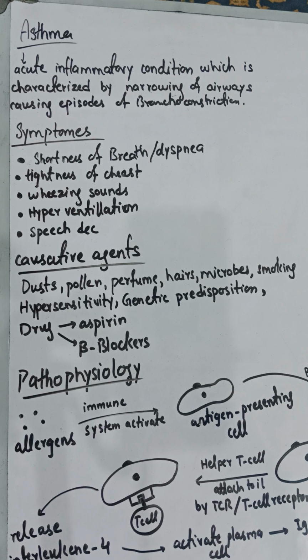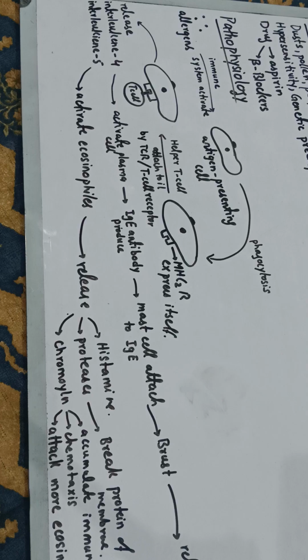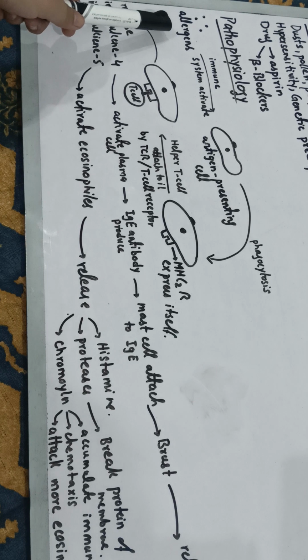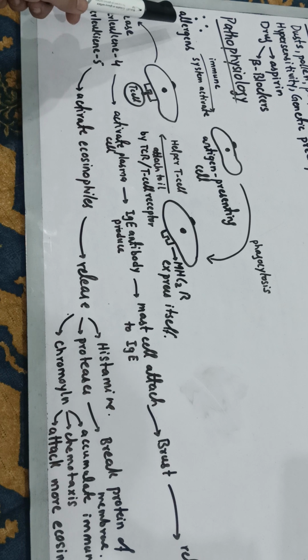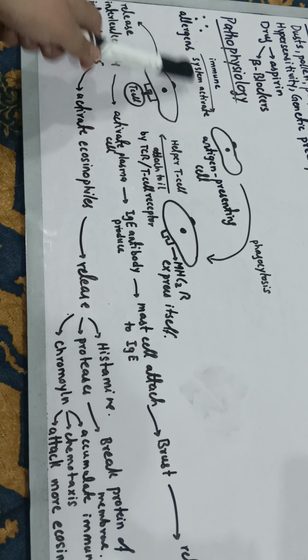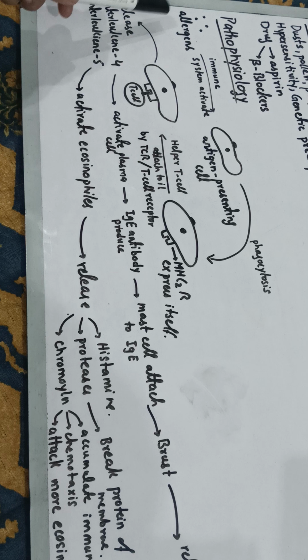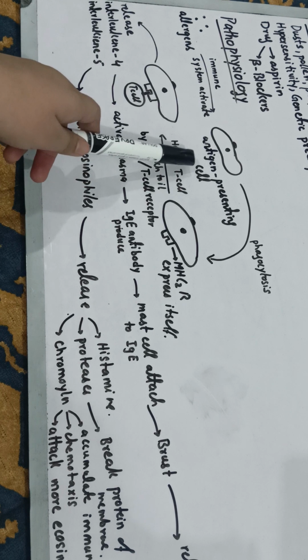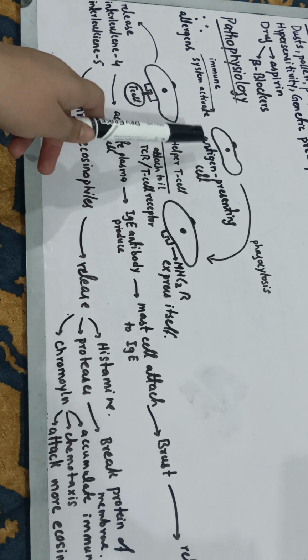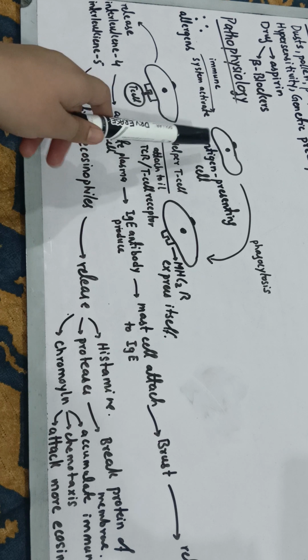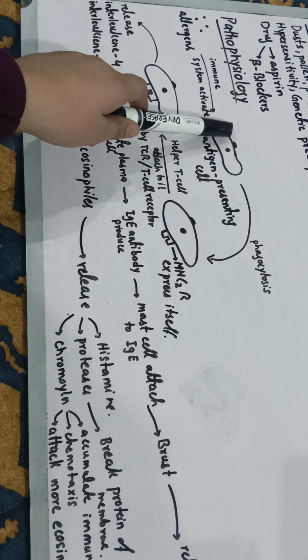Now let's discuss the pathophysiology of asthma in detail. Here I have written the pathophysiology. First of all, the allergens from outside, which can be dust or a pollen grain, enter into your respiratory system. Your immune system activates because it senses a foreign particle, and the antigen presenting cells move there and attach part of the allergen to themselves. The allergen is attached to them.